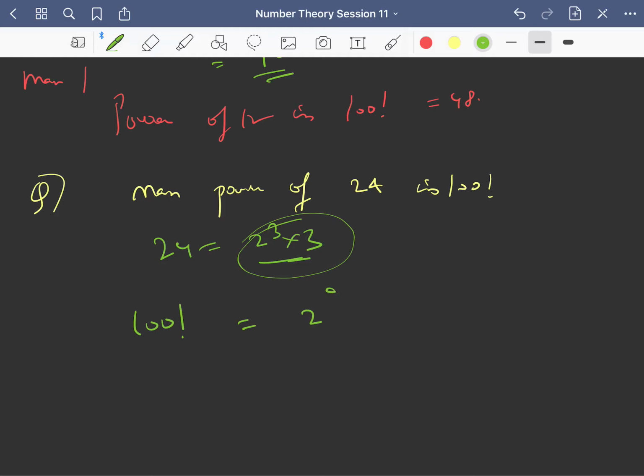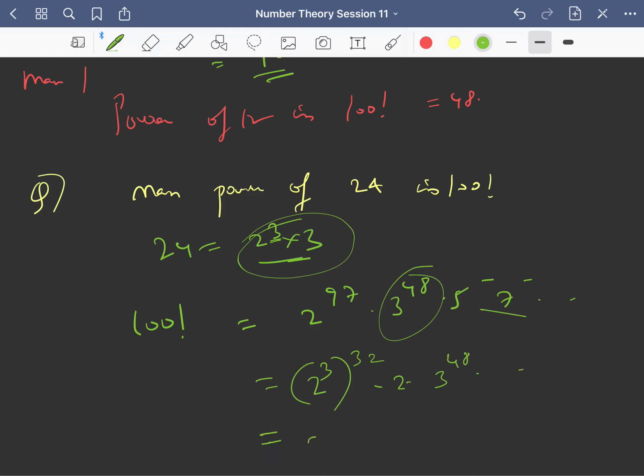So 100 factorial is 2 power 97, 3 power 48, 5 power something, 7 power something, and that is not required. So you see, you have 3 power 48, but do you have 2 power 48 whole cube? No, that is not available. So the maximum we can get, you need multiples of 2 cubes. So 2 cube whole power, 3 3s are 9 and 32, into 2 into 3 power 48 and something. So you have 2 cube whole power 32.